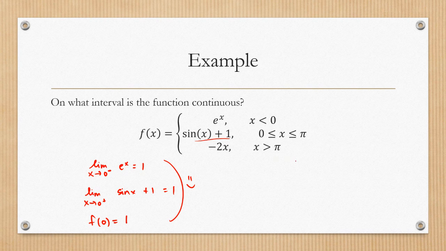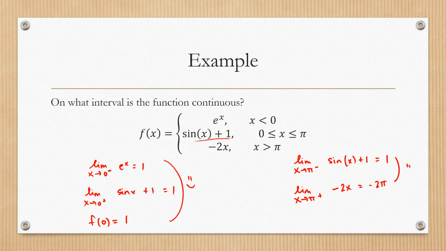Then I'm also going to look at pi. The limit as x approaches pi from the negative direction would be sine of x plus 1. Sine of pi is 0, so that would be 1. And then the limit as x approaches pi from the positive direction would be negative 2x, which is negative 2 pi.